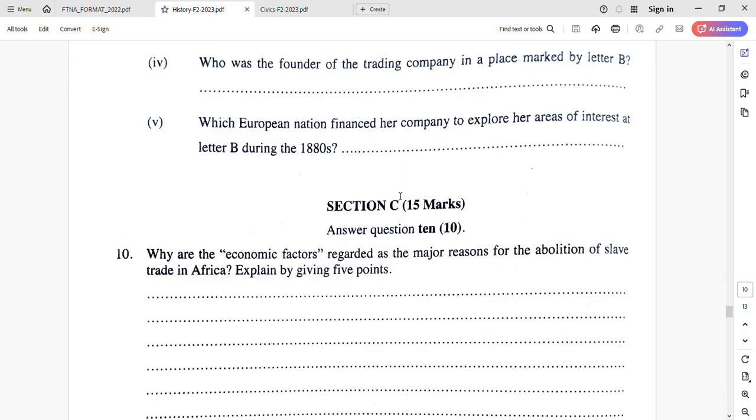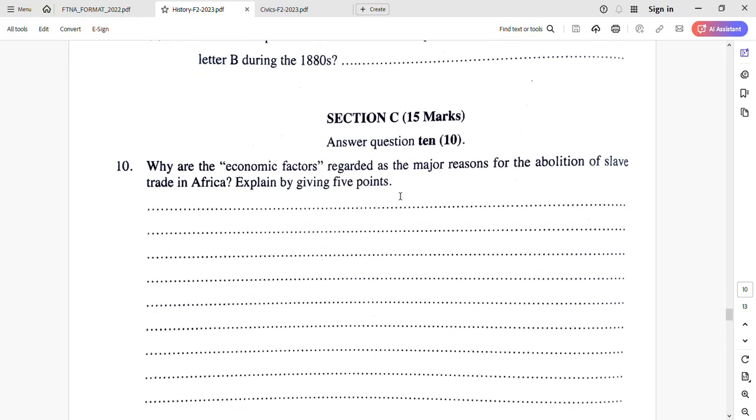Then the last question, it is number 10, a single question, 15 marks, and they said answer question number 10. Don't say I didn't see the instructions. No, the instructions are there. You're supposed to answer question number 10, and it is 15 marks. So that's the structure of the full history paper. Down here are the pages, the space provided for you to write your essay, and the other issues.